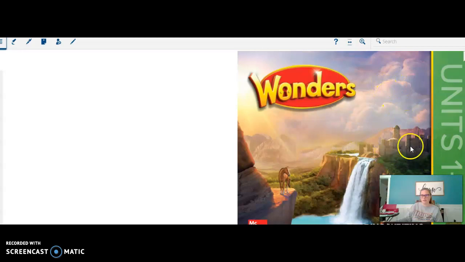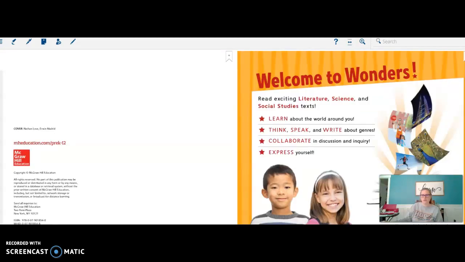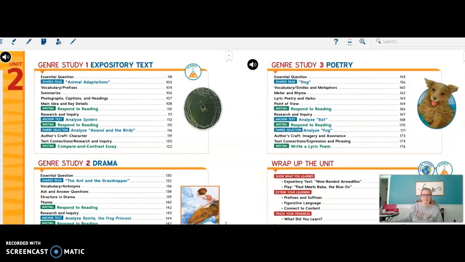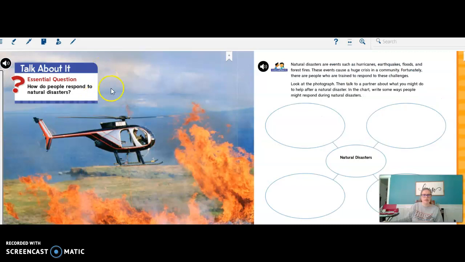And then here's the cover. If you scroll through slowly, here is a picture of a natural disaster. And this is just one example, but this is one of the things that we're going to be talking about as we read.